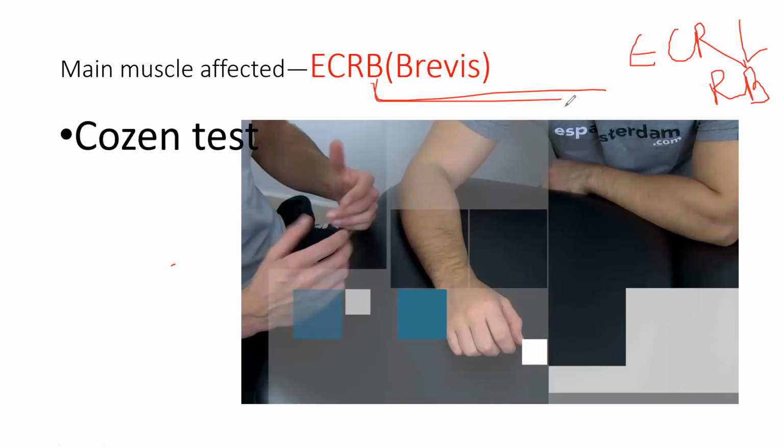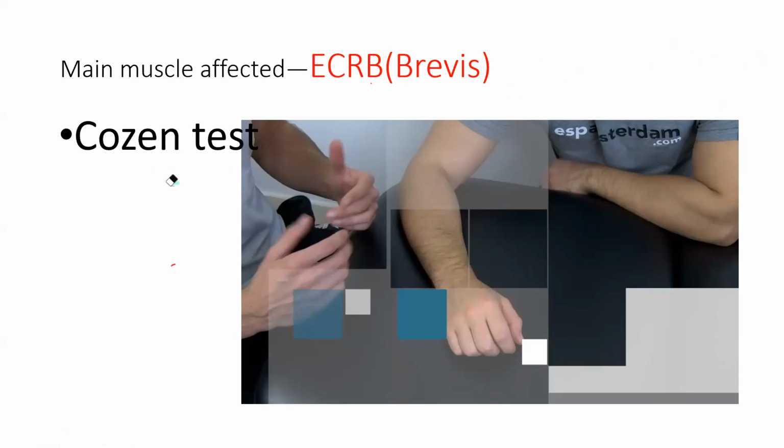So ECRB is the main muscle affected among all the extensors. All the extensors are affected, but among all of them, ECRB is the most common to be affected in tennis elbow. There is a test known as Cozen's test. I remember why ECRB is affected and the name of Cozen's test because Sania Mirza's height is stunted or small.